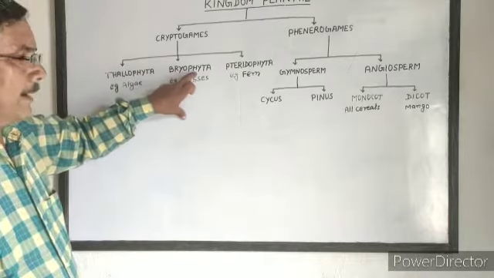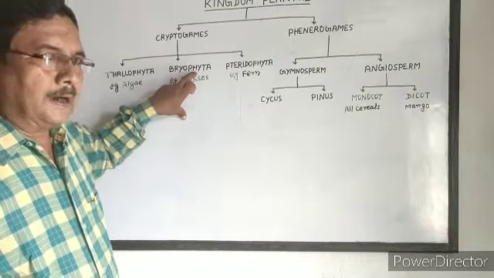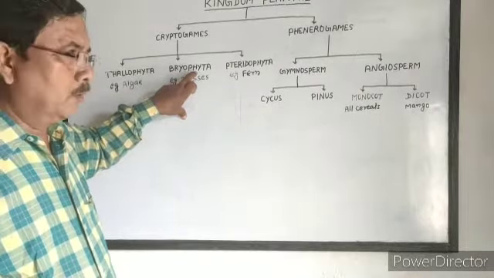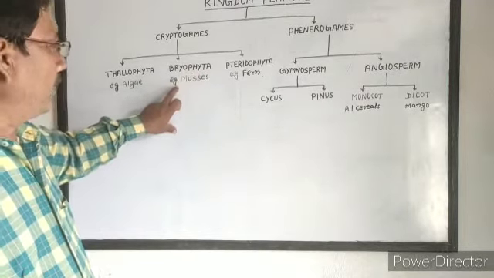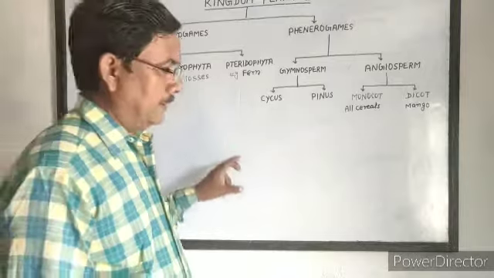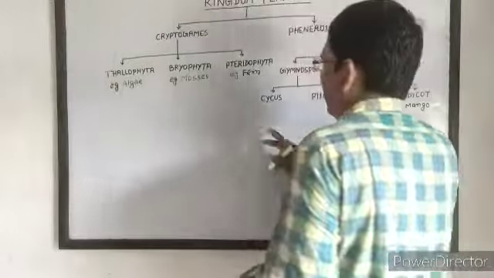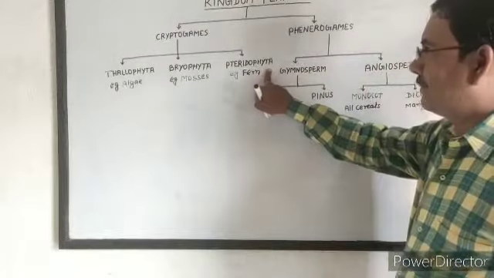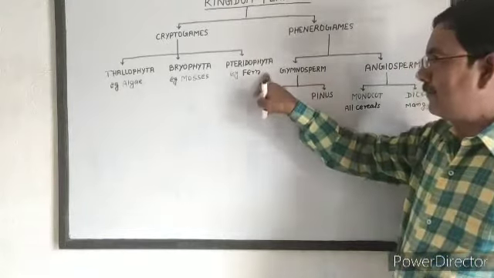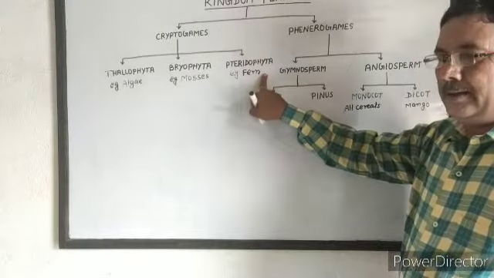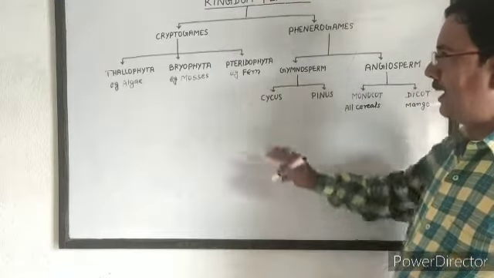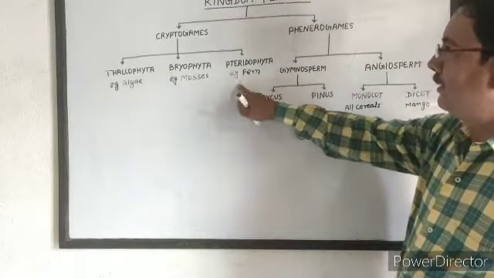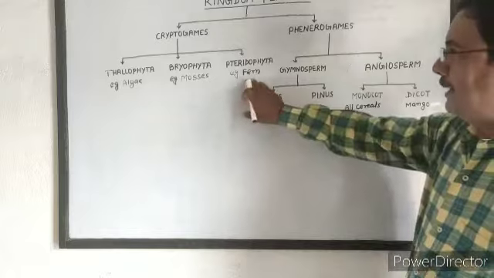In Bryophyta, the plant body is slightly differentiated into root-like structure and leaf-like structure. Example of Bryophyta are mosses. And third, Pteridophyta, in which the plant body is completely differentiated into root, stem and leaf. Example of Pteridophyta is fern.